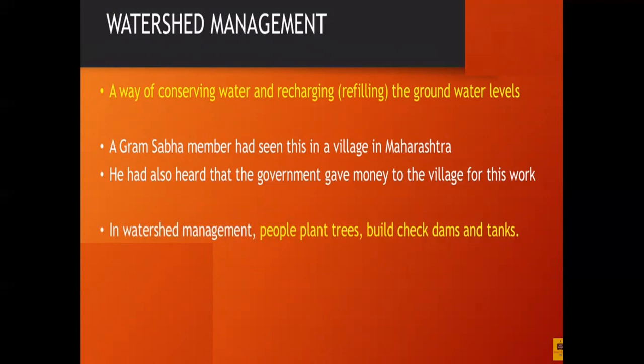A Gram Sabha member had seen this in a village in Maharashtra, and he had also heard that the government gave money to the village for this watershed management work. In watershed management, people plant trees and build check dams and tanks. These are the points for how watershed management takes place.